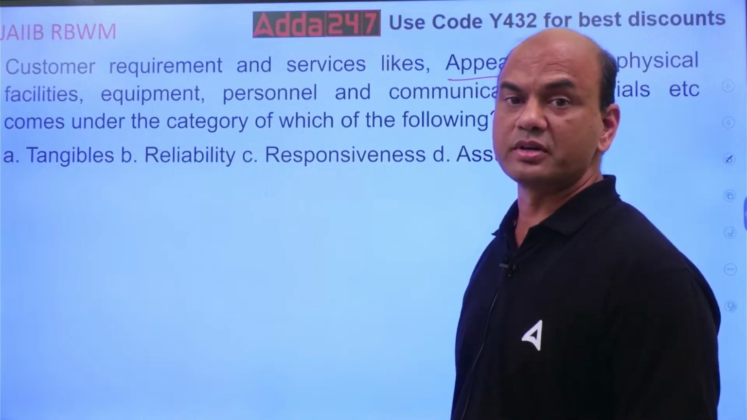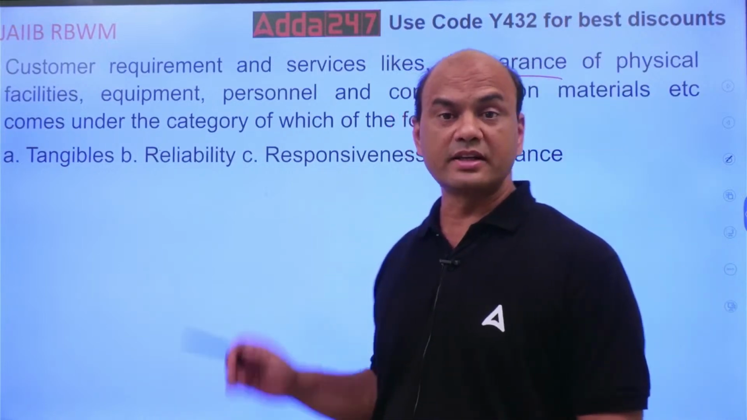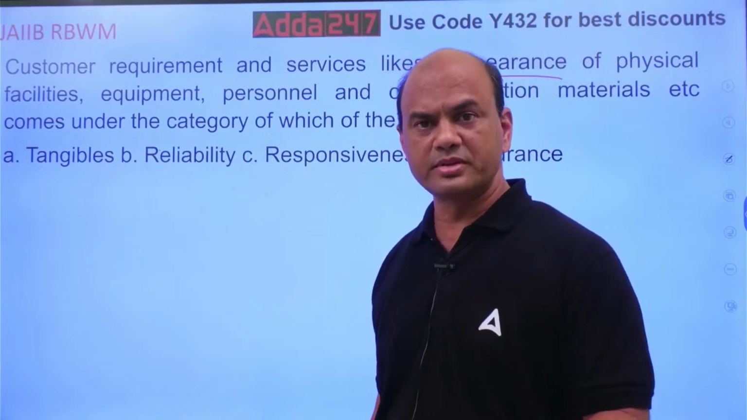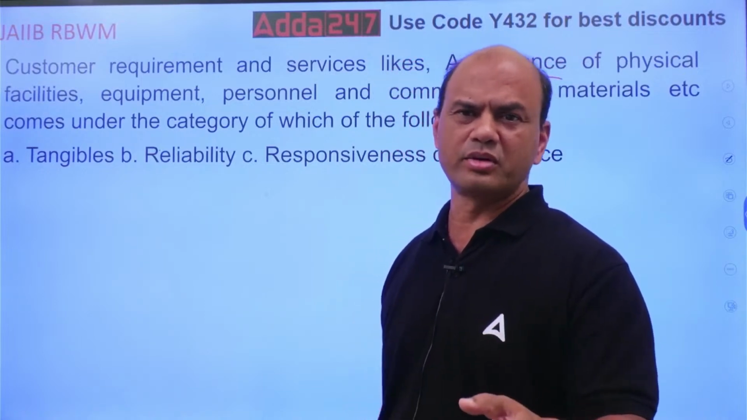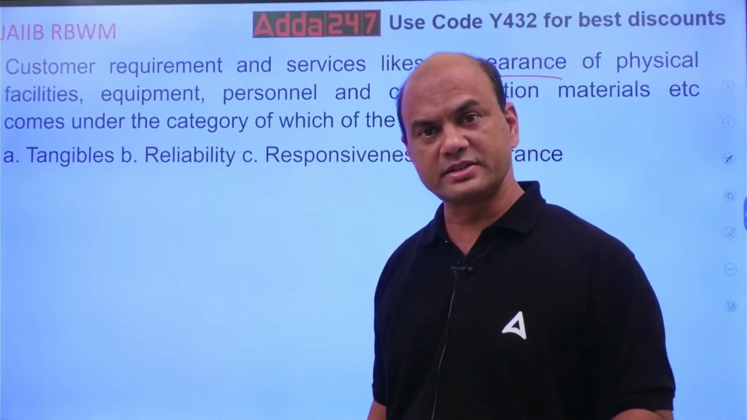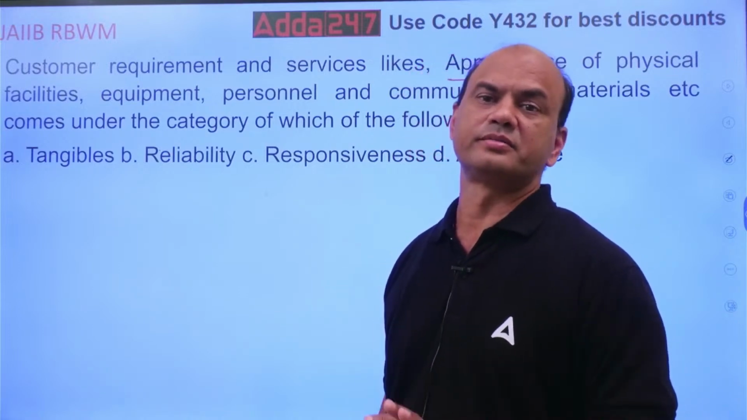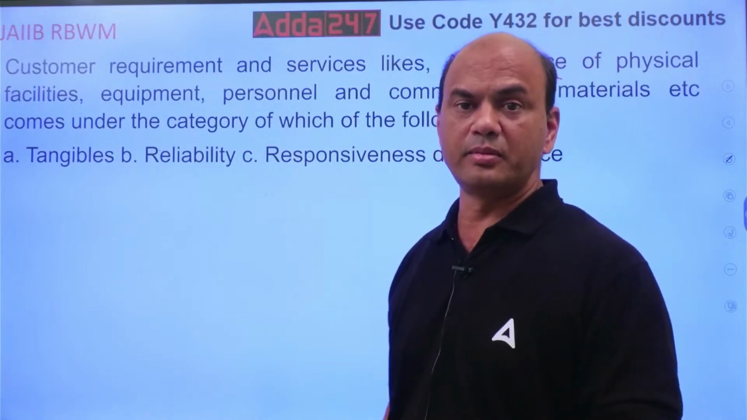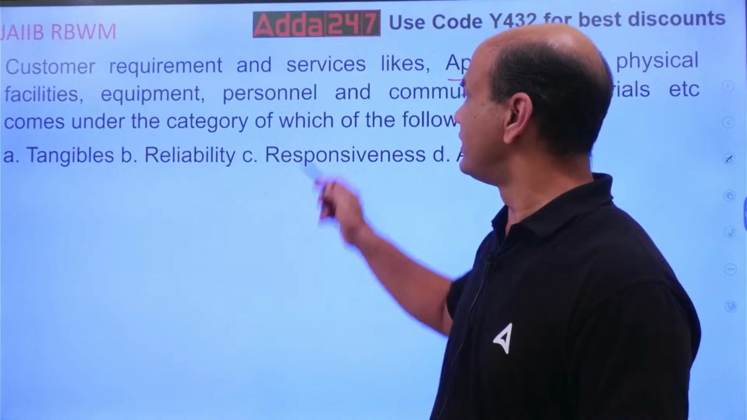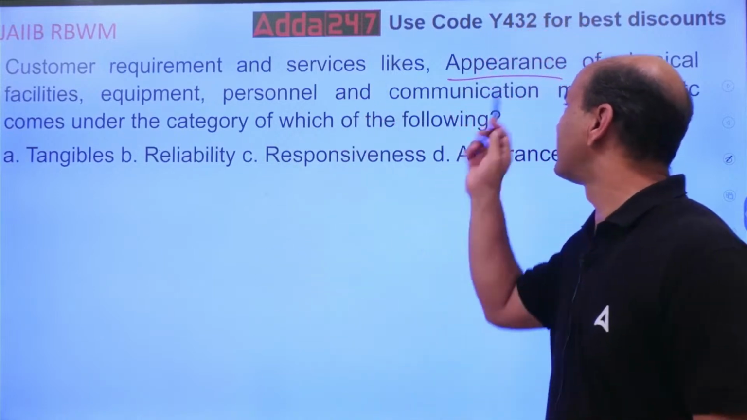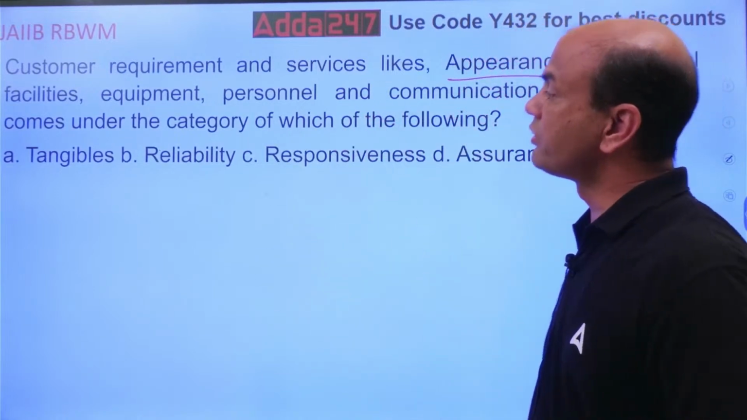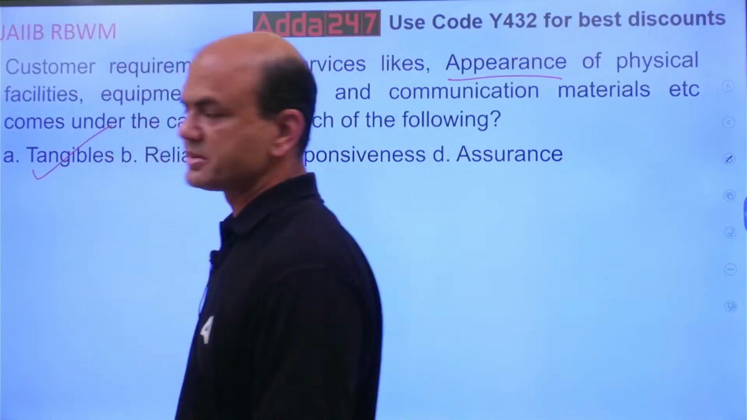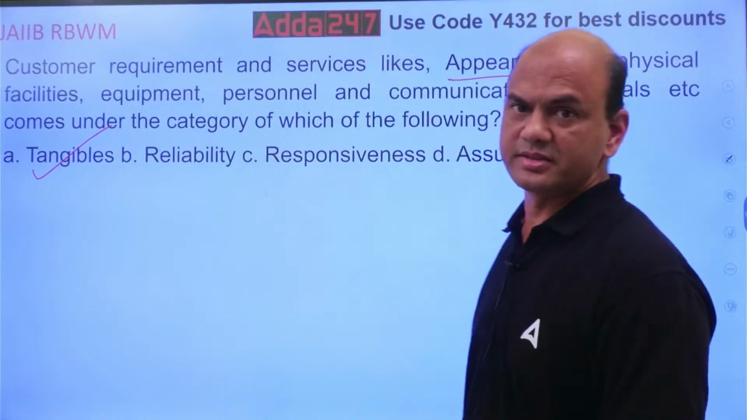Assurance means how you assure, and this is related to the individual. If a customer gives you something to do, like kindly open my account tomorrow, and you say yes, then you have to do it. The customer must feel assured that once the work is given, it will be done. But here we are talking of appearance, equipment. So this comes under tangibles. This is the answer. Tangibles.